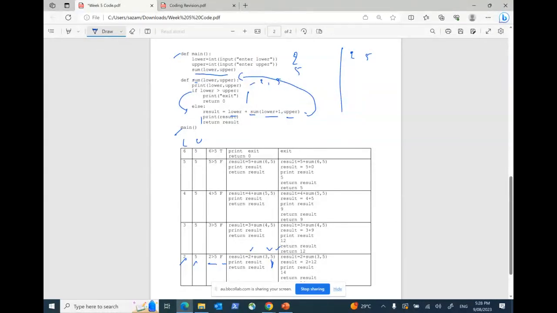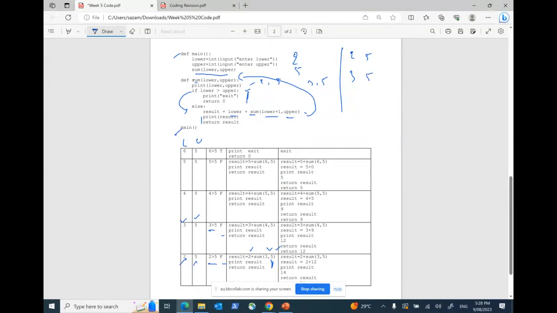Now my sum of lower is how much? Lower is 3 and upper is 5. Yes or no? Okay. Then I'm saying print lower and upper. So I'm going to print lower and upper, 3 and 5. Yes or no? Good. Then I'm saying if lower is greater than upper. Is lower greater than upper? No. So it's false, so this if statement will not work. So it will jump to where? Else.